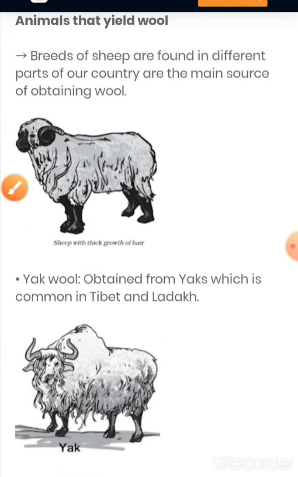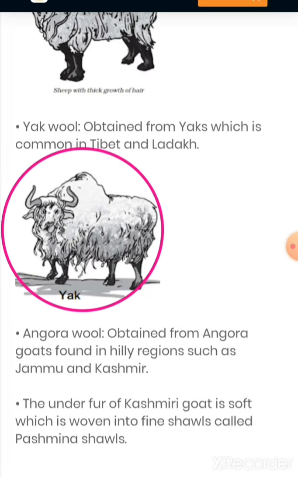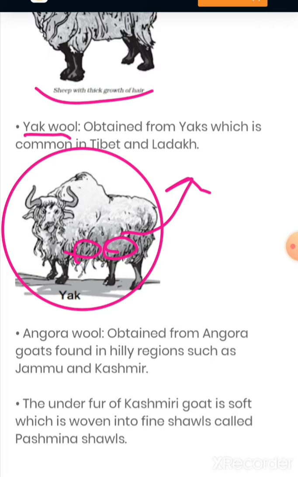Next, now this one. This is a yak, and it is mostly found in Tibet and Ladakh. From this you can see that it is having furs on its body, so that's why it is helping us for obtaining wool, and it is said to be yak wool. This one was sheep wool.